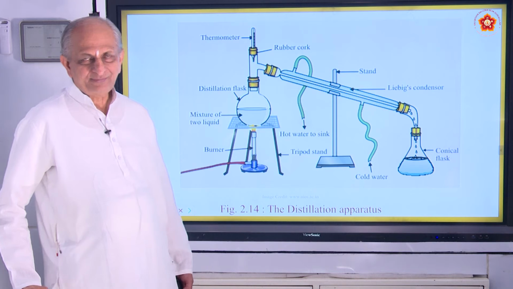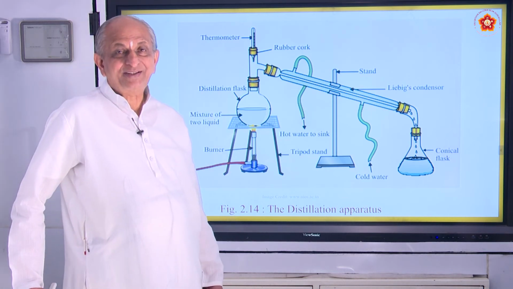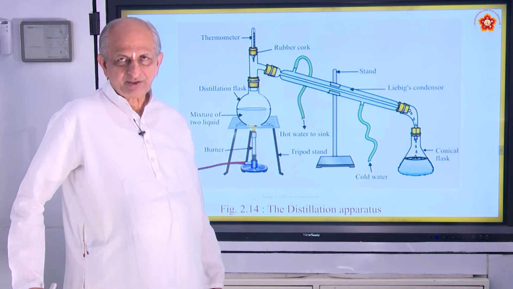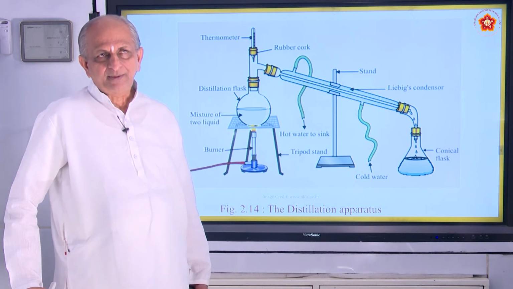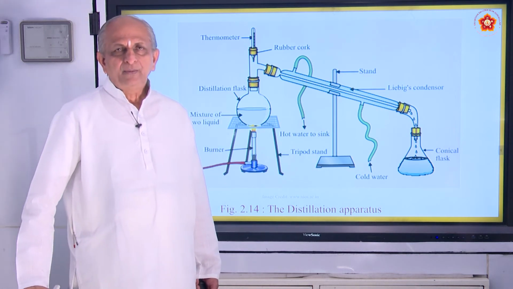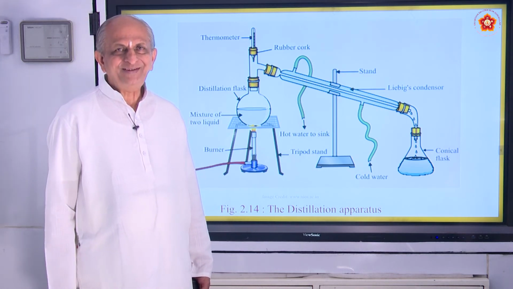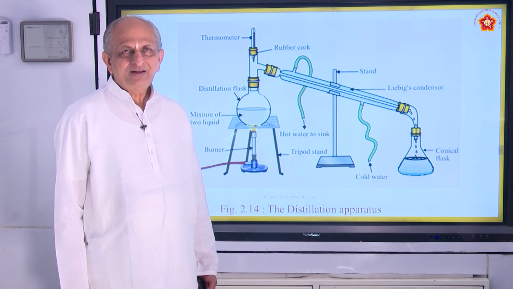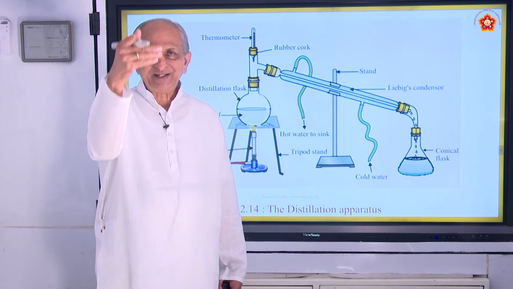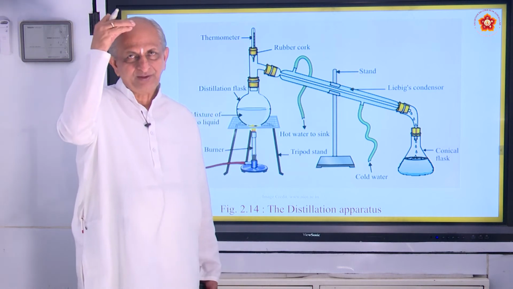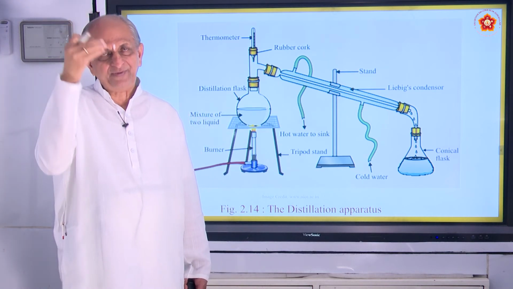That is called fractional distillation. In large scale petroleum industries, the products are petrol, benzene, diesel, kerosene, etcetera. The method is called fractional distillation, where the boiling points are different.